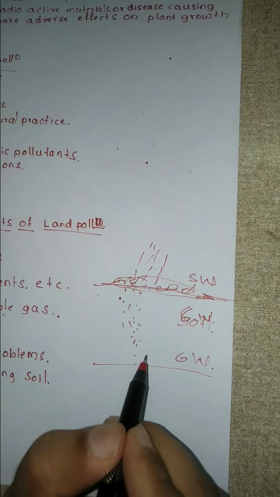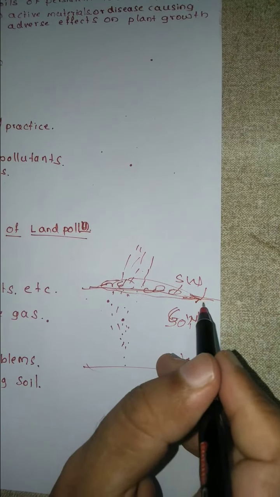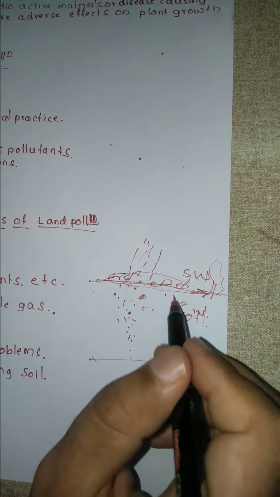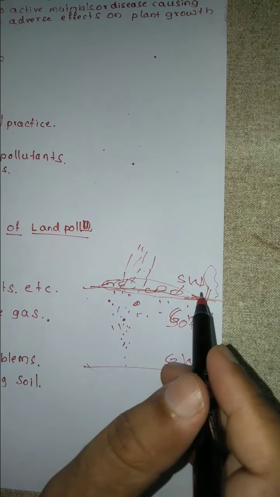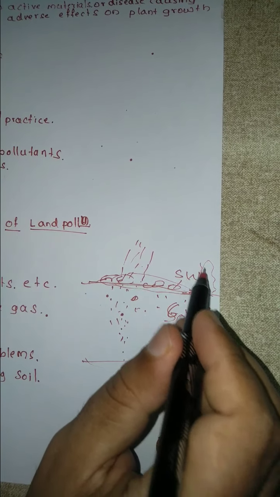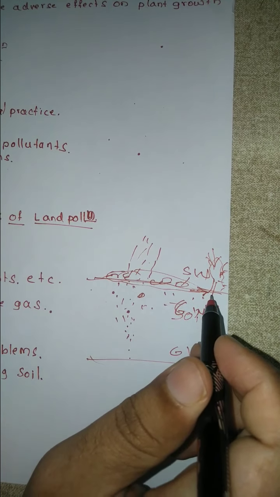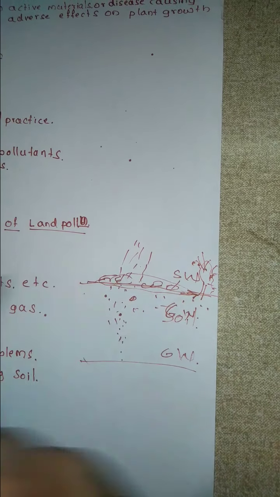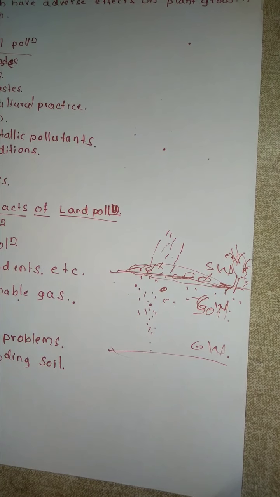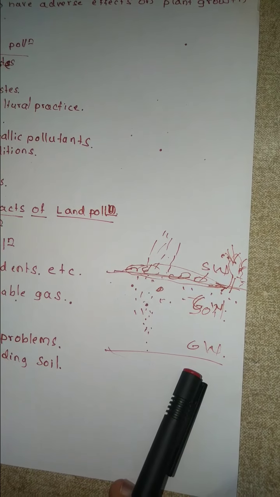So due to this, groundwater pollution will also be there, and soil pollution will also be there. And suppose you have trees and so on, these will extract the elements which are there in the soil, and they will grow. And suppose the soil has some heavy metals, then whatever fruits or plants you grow from this soil will carry these heavy metals to some extent, and that will be eaten by the people, and then the health of the people is also going to be affected. So this is how the groundwater pollution will be there.